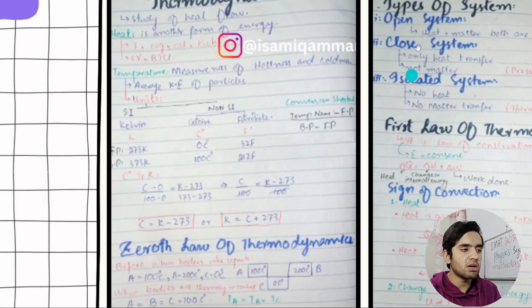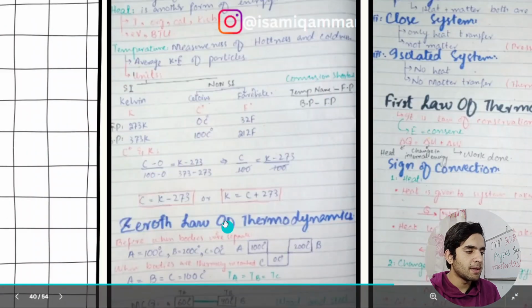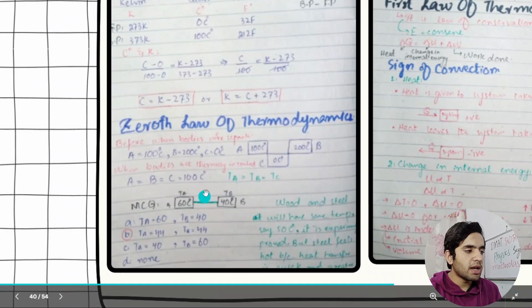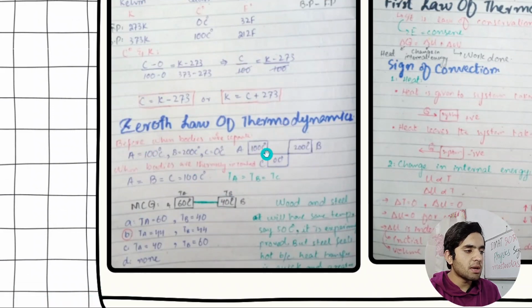Just rearrange it and multiply it, all the stuff, and you will get just like this. So the zeroth law of thermodynamics: before, when bodies were separate, this was the result, like 100, 200 and 100, 0. But when bodies were connected, the temperature becomes the same in each body: 100, 100, 100. Heat flows. Temperature does not flow. Temperature is just my awareness. We have studied that heat flows from one body to another.